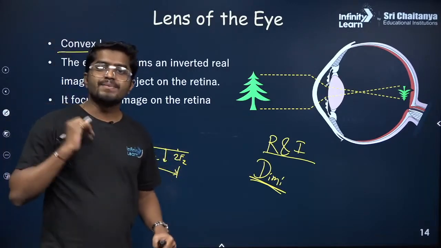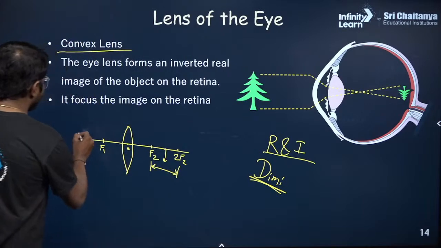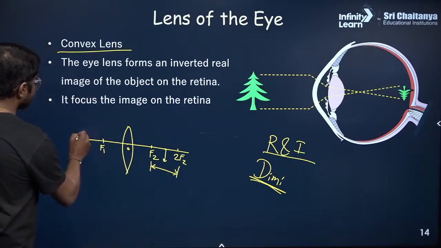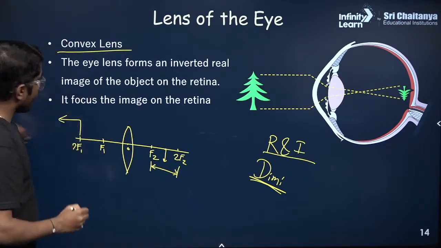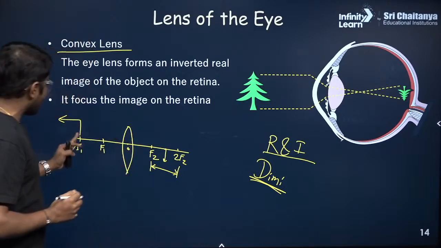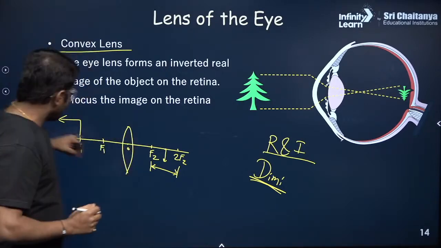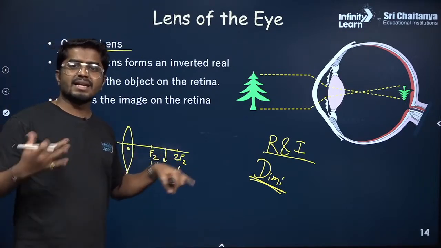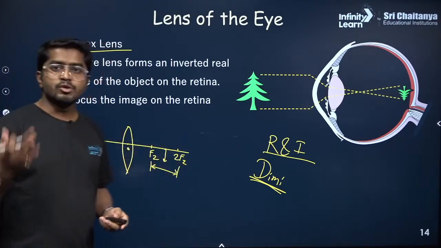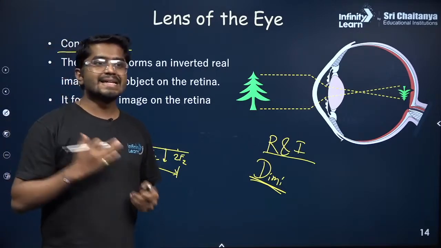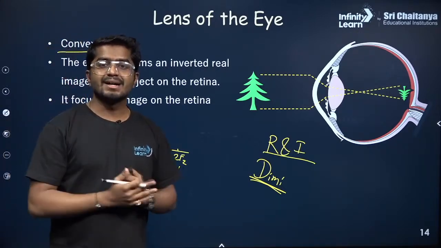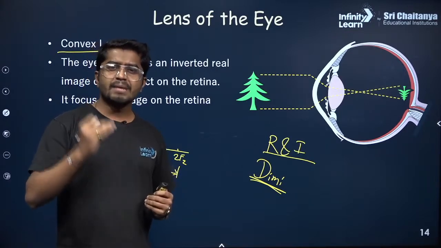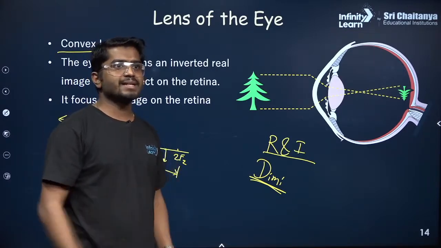So where should the object be? The object should be anywhere beyond 2f1, at f1 or beyond 2f1. If the object is at 2f1, the image would be the same size, but generally this doesn't happen. So I will come to that. What is the minimum distance? Where should you place the object? Do you know what is the minimum distance required to keep the object?